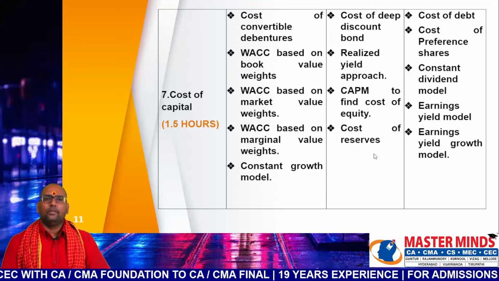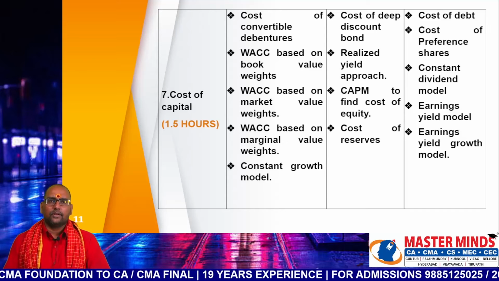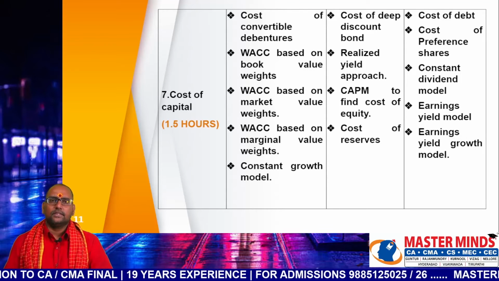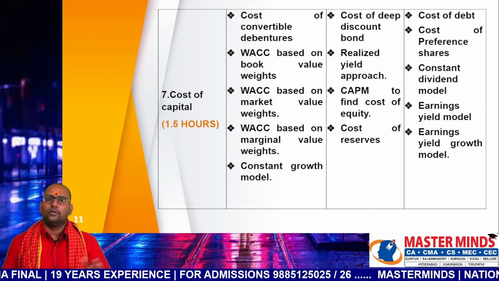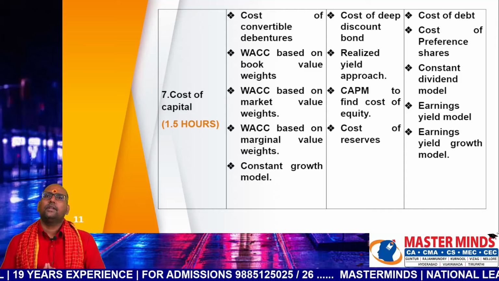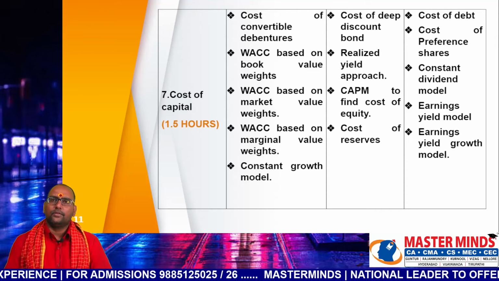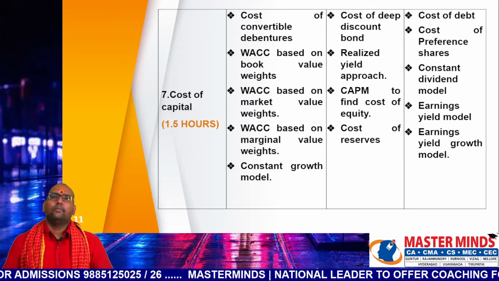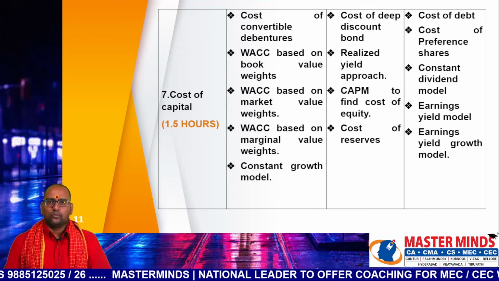Chapter number 7, cost of capital. So you need to allocate 1.5 hours for revising the same. In first priority models, revise cost of convertible debentures, where you need to find cost of convertible debenture using IRR method and shortcut method. Weighted average cost of capital using marginal weights, book value weights and market value weights. So these three plus 1, 4, and at last constant dividend growth model.